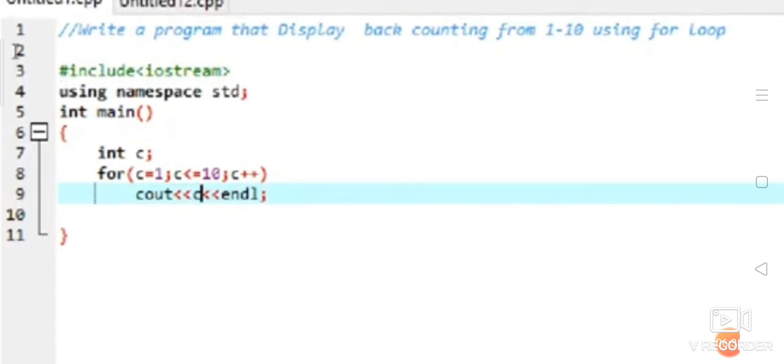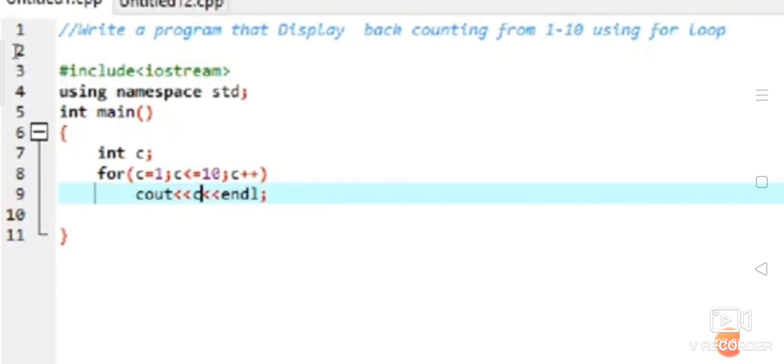You directly come to the body of the loop. As there is only one statement, you don't have to use curly brackets for the loop. In the for loop, we are going to display the number. The cout has only C. cout is the output statement in C++, and cin is the input statement in C++. So with the cout, you are going to display C. Here C has to be displayed, that's nothing but the number. From what to what do we want to display? We want to display it from 1 to 10.